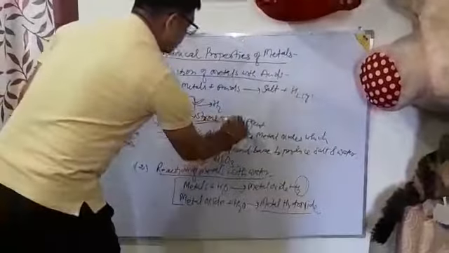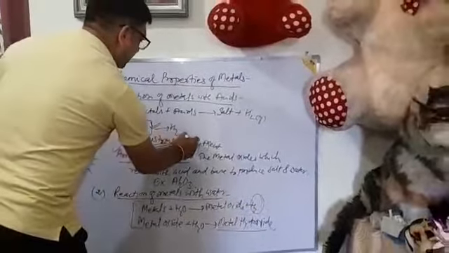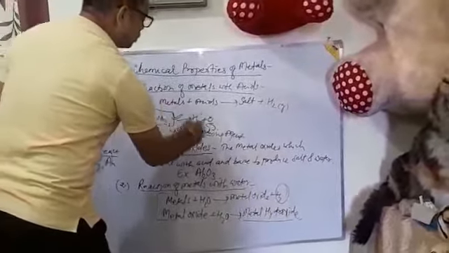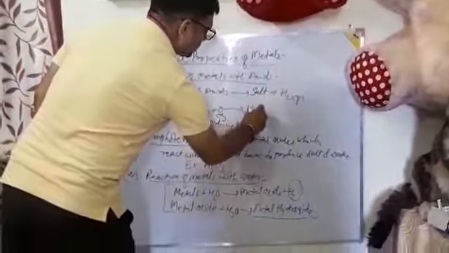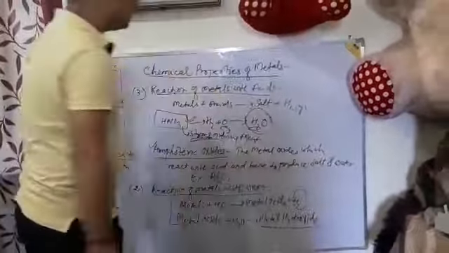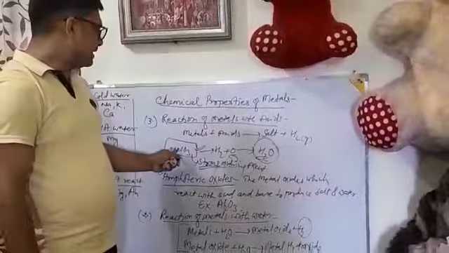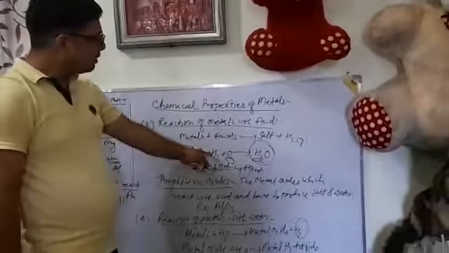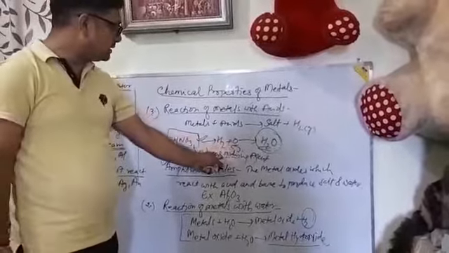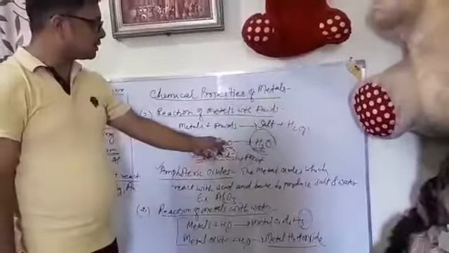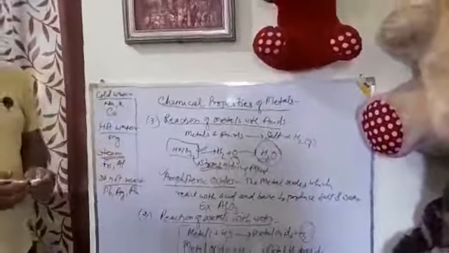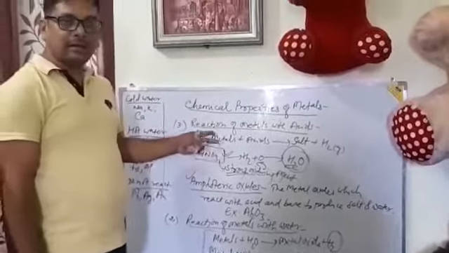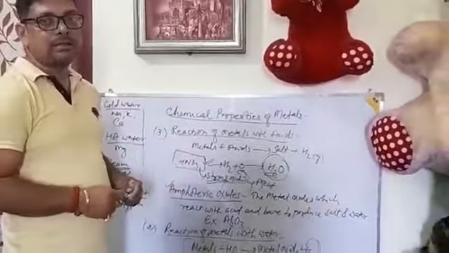Because it is a strong oxidizing agent, it gives oxygen, and the hydrogen produced during the reaction combines with oxygen to produce water. That is why nitric acid does not produce hydrogen. This is a question which is regularly asked in the exams.